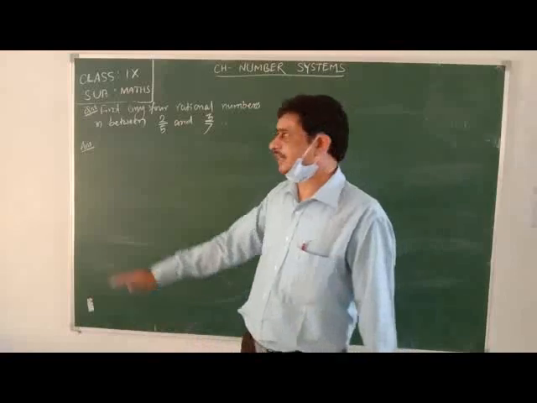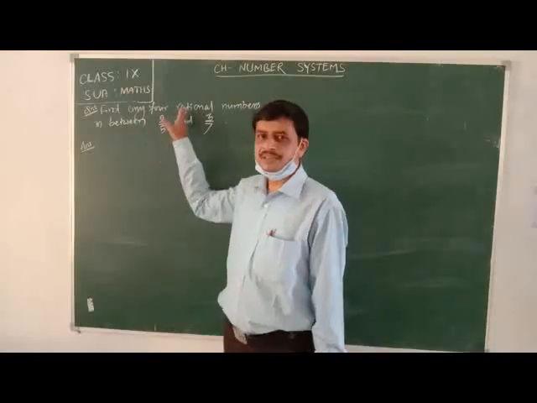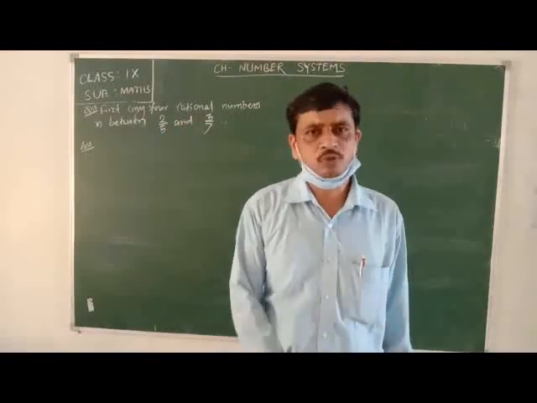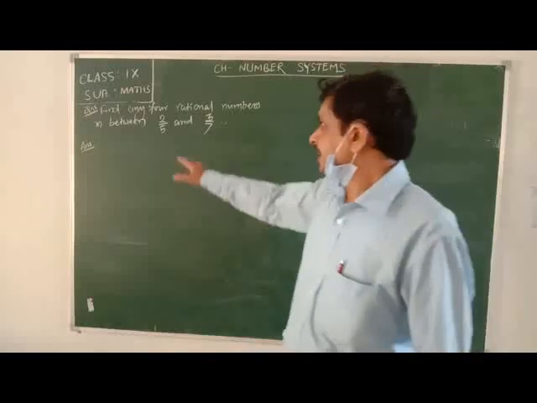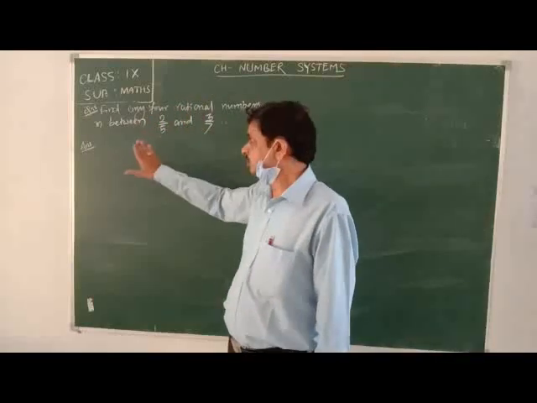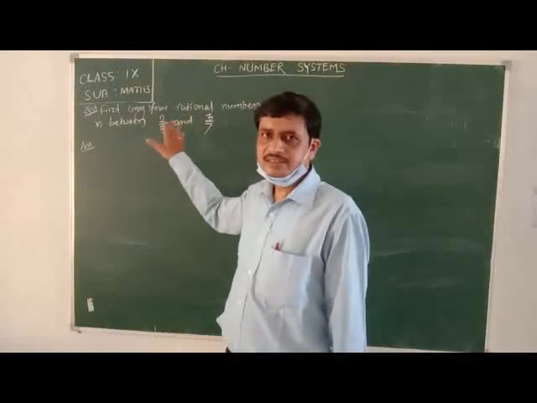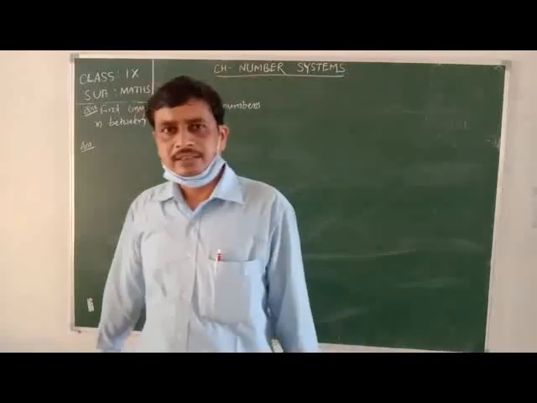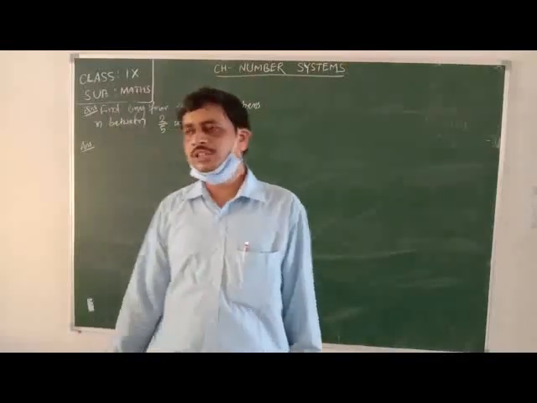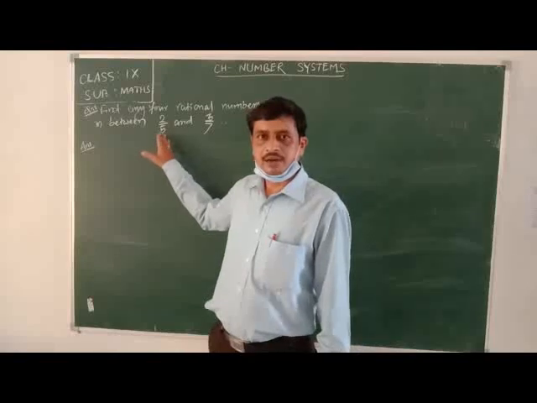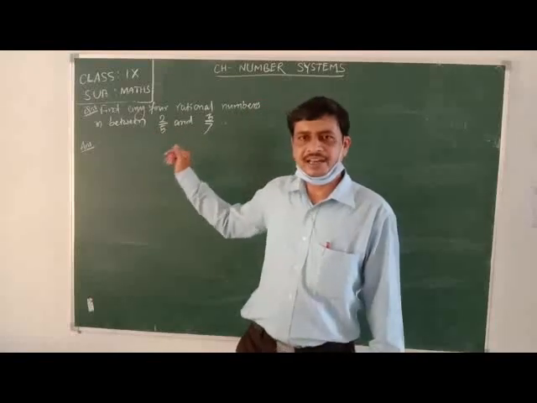Here the numbers are given as 2 by 5 and 3 by 7, and we have to find any four rational numbers between these two numbers. We can find the four rational numbers between these two numbers after making them like fractions.